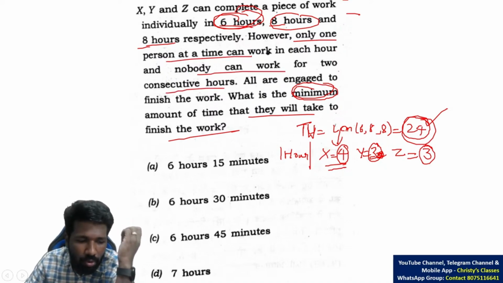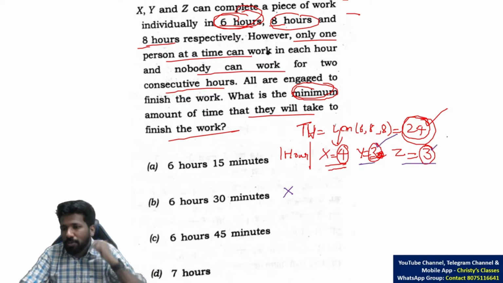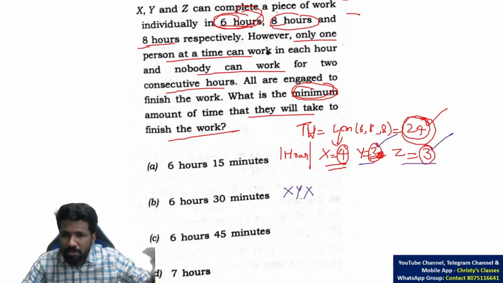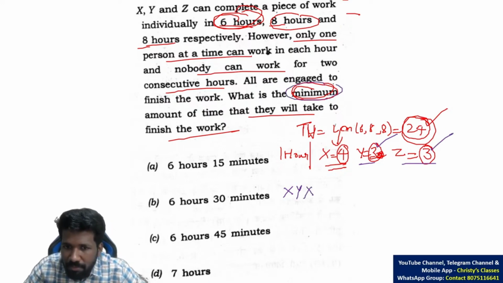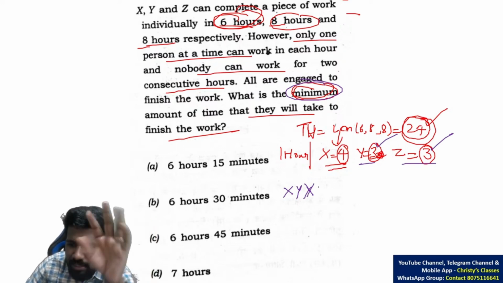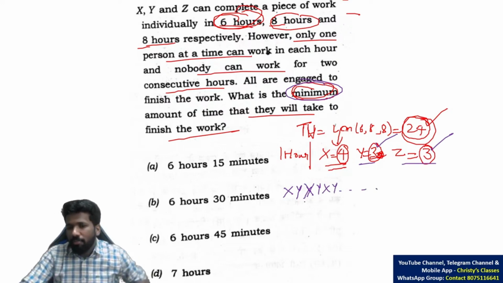Nobody can work in 2 consecutive hours, so as X is needed more, we can start with X. Then next hour X cannot work. Then who can work? Y or Z. That does not make any difference because both have the same efficiency. So after X then Y. Then again X, because we need to include X as many times as possible so that we can minimize the time taken. X, Y, X. Again Y or Z. I am not considering Z at all because Y and Z have the same efficiency. So X, Y, X, Y, X, Y, X, Y, like this you can think about.